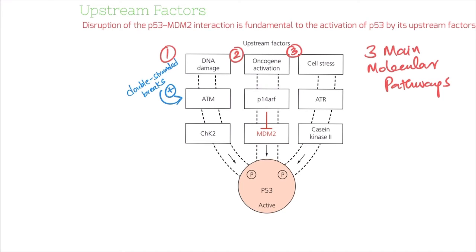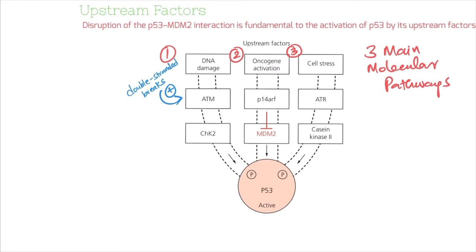The first kinase, ATM, is stimulated especially by double-stranded breaks in the DNA. ATM, which stands for ataxia telangiectasia mutated gene, was first discovered in people who had the manifestation of ataxia and telangiectasia, and they discovered that they had the ATM gene mutated. This ATM then phosphorylates and activates a second kinase known as CHK2.